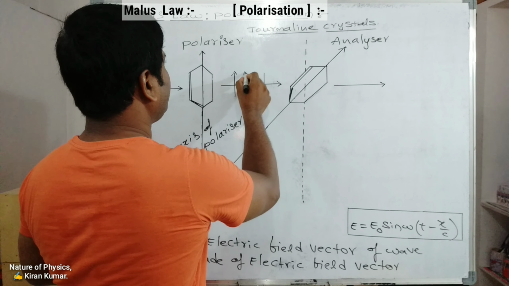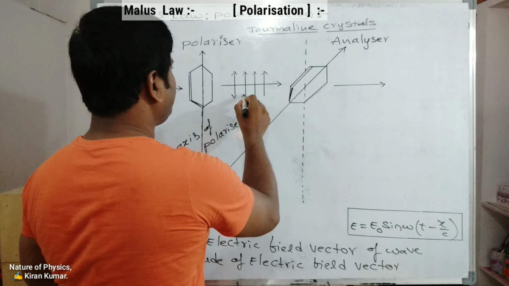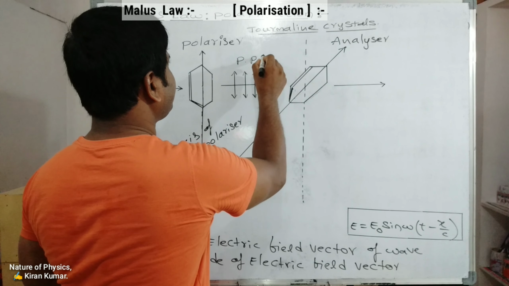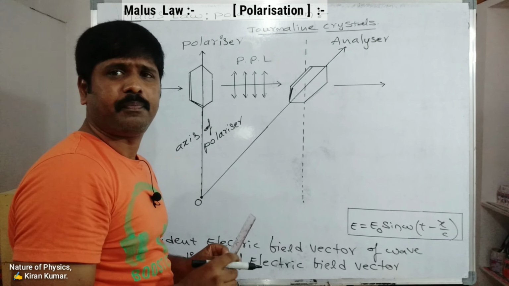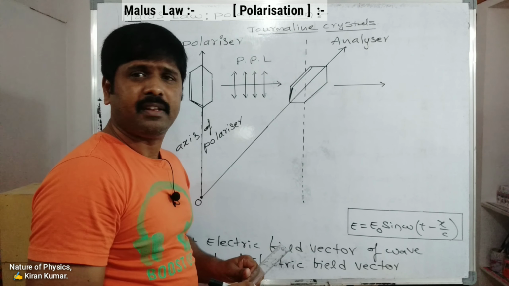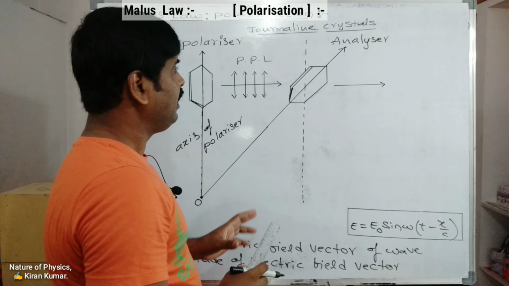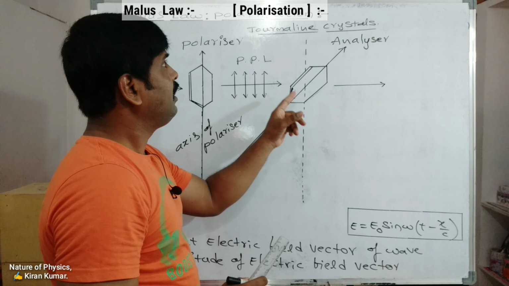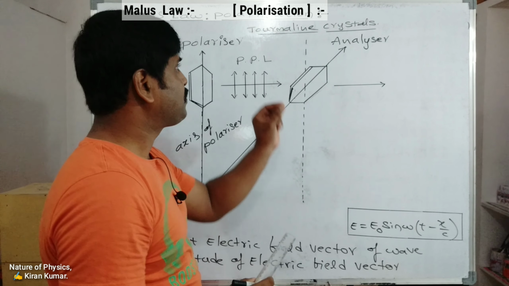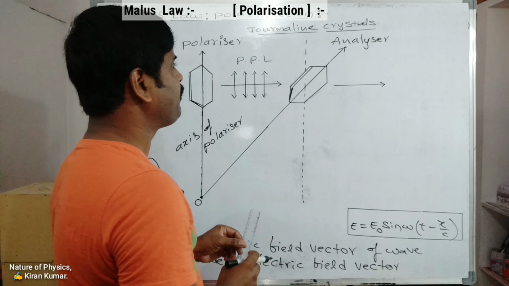By the tourmaline crystal we are getting plane polarized light. Only arrows, dots are stopped by the polarizer. Next, another tourmaline crystal is used for analysis. That's why it is taken as an analyzer.